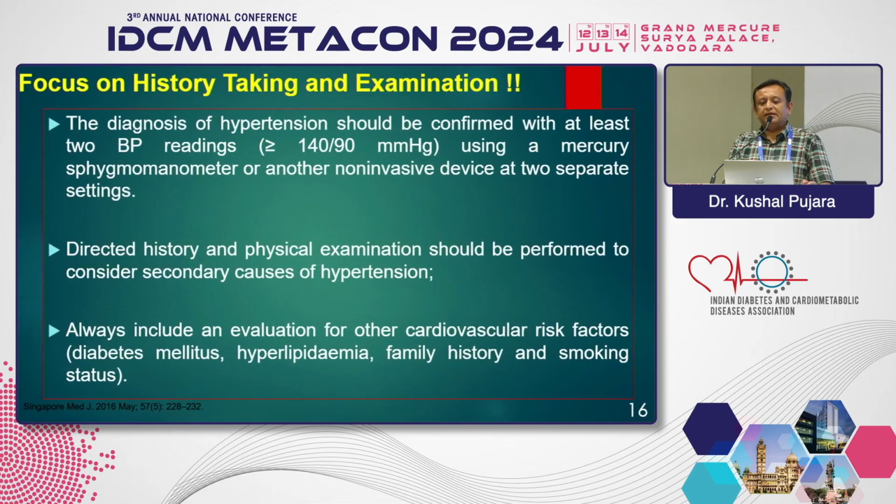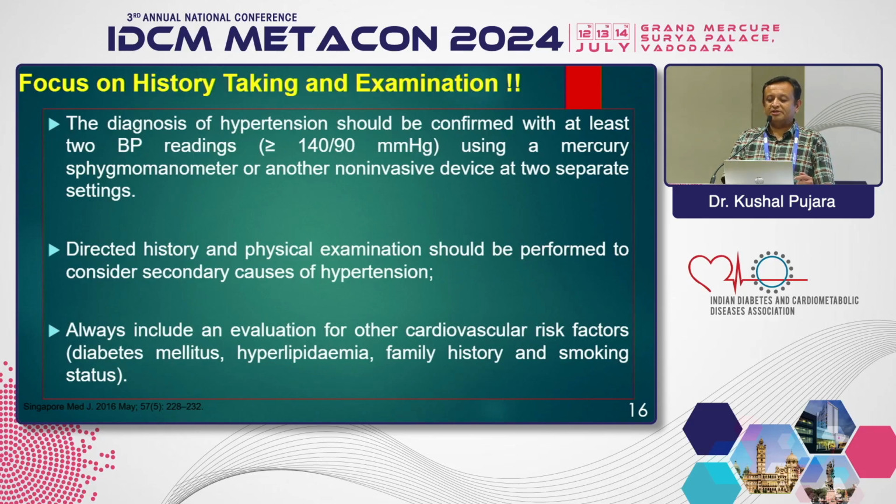So basically, for any secondary hypertension, we have to confirm first whether it is pseudo hypertension, stress hypertension, or white coat hypertension. Multiple times we ask for home blood pressure monitoring, which is more popular in the Western world nowadays, and multiple readings. When we confirm this patient has hypertension, then we have to ask a detailed history. Physical examination should be performed. We'll discuss in the next few slides.